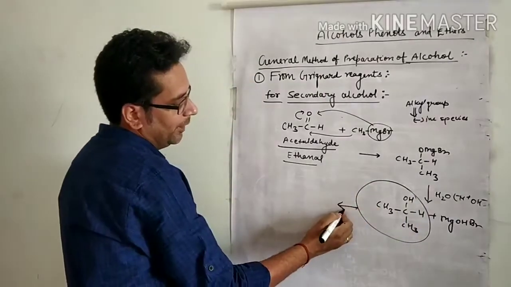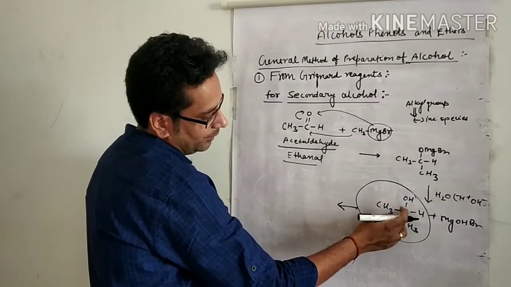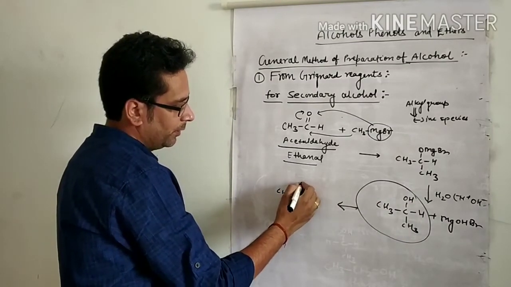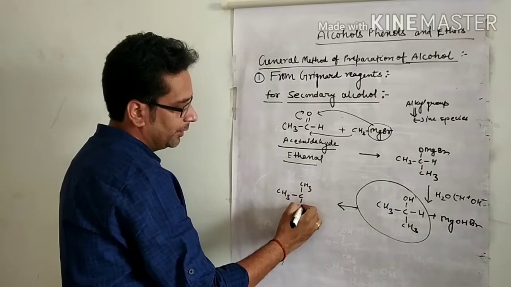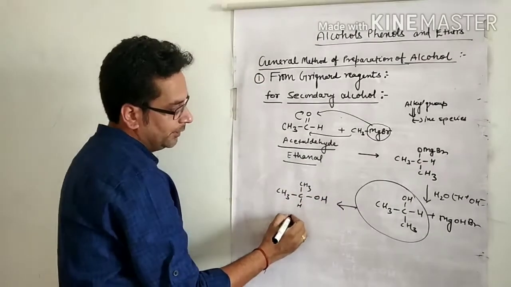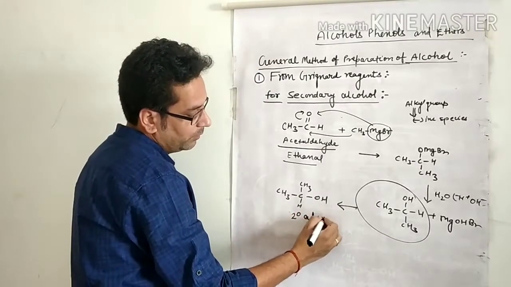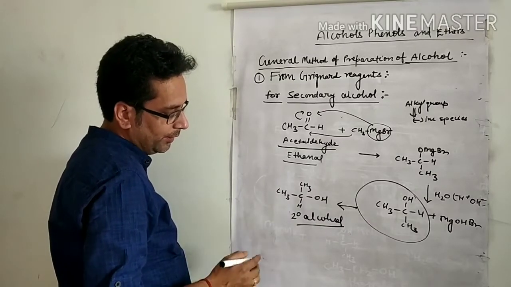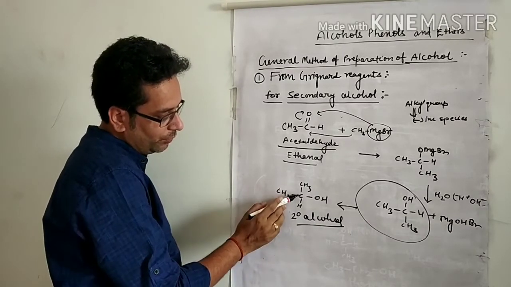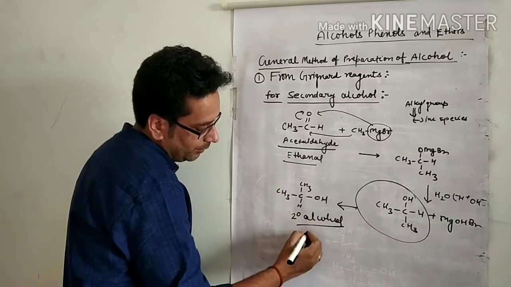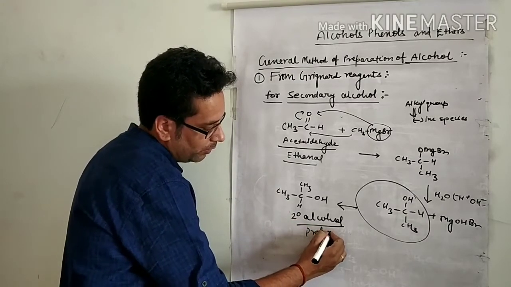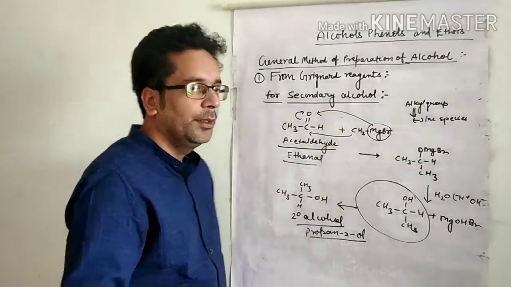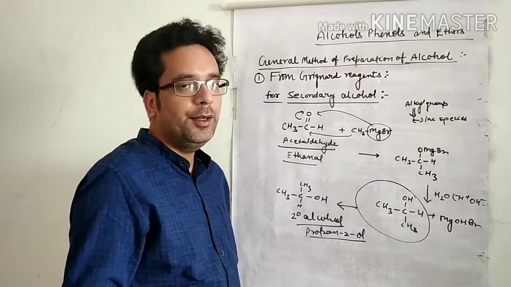This can also be written as CH3CHOHCH3. This is the secondary alcohol. What is the IUPAC name? Look here, 1, 2, 3. 3 means propane, and the OH is on 2, propan-2-ol. So in this way we can prepare secondary alcohol.